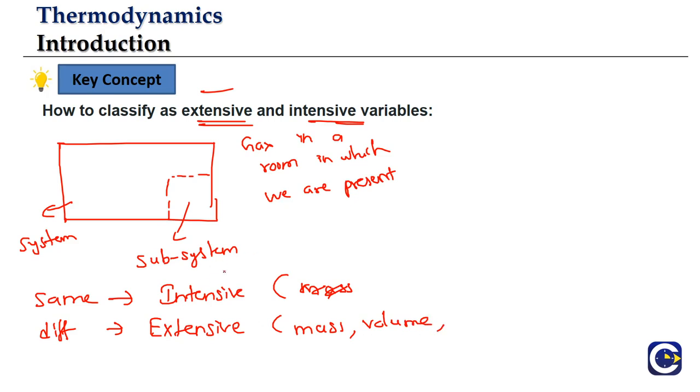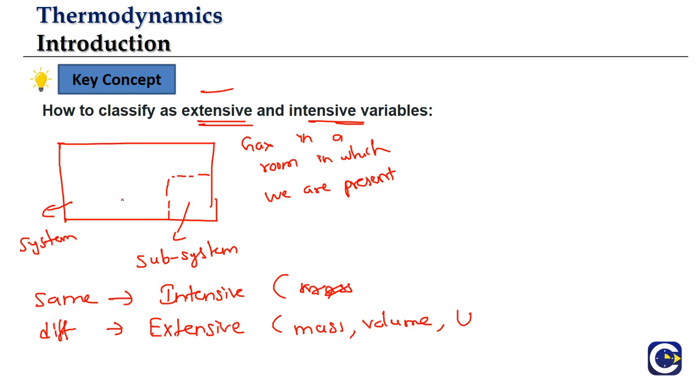Then we talk about internal energy. What is internal energy? The energy associated with the micro level movement of particles. In the system we have 1 lakh particles, in the subsystem 1000 particles. The micro level energies of the 1 lakh particles will be different from those of the 1000 particles, so internal energy is also an extensive property.